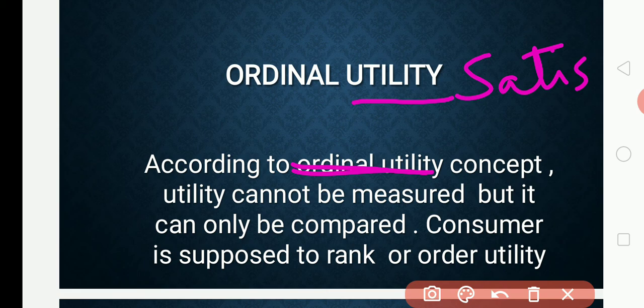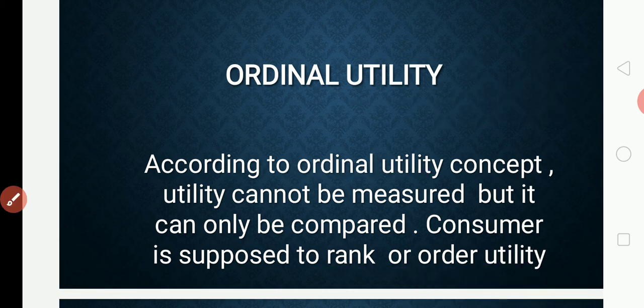In the previous topic, cardinal utility analysis, it says utility is measured in terms of numbers, whereas in reality utility is not measured in terms of numbers, it is only ordered or ranked. Such a concept is called ordinal utility analysis.